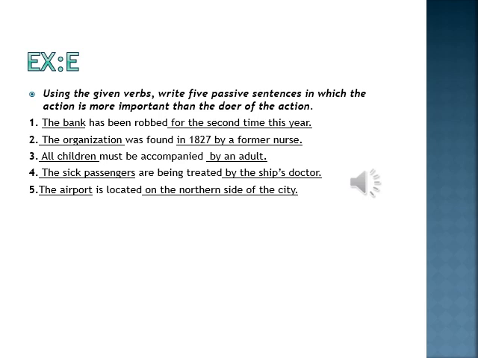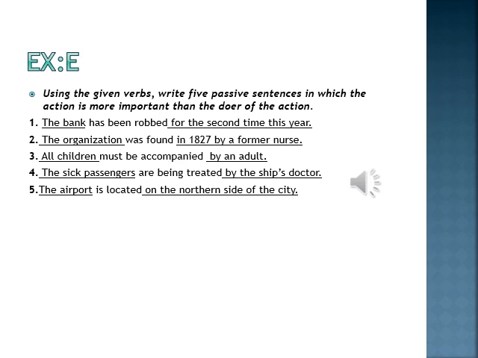The participle of find is found. The last ed you need to cut. It is by mistake, or you can say it is a printing mistake. For the verb was found, I have used the subject organization. We will write: the organization was found in 1827 by a former nurse.